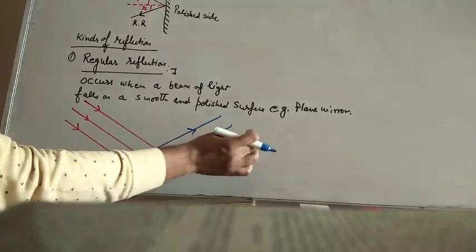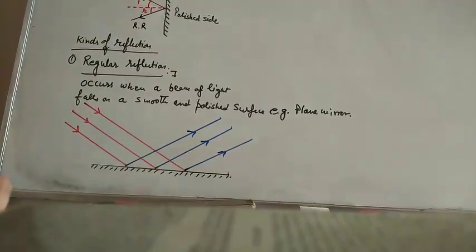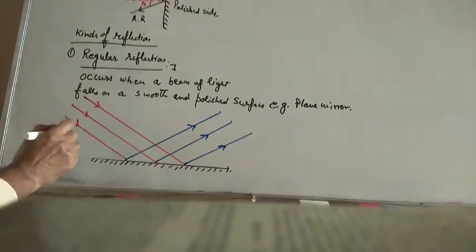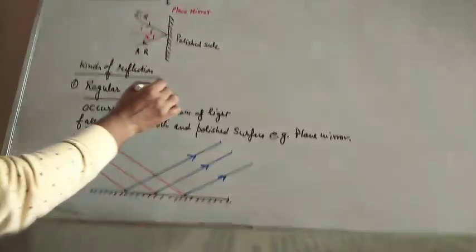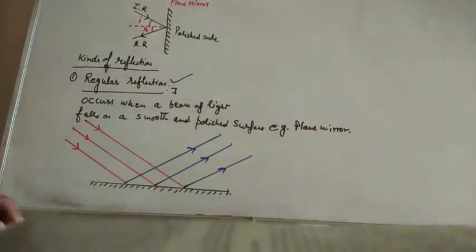Here also you are getting the equidistant rays. So this kind of reflection is called regular reflection.